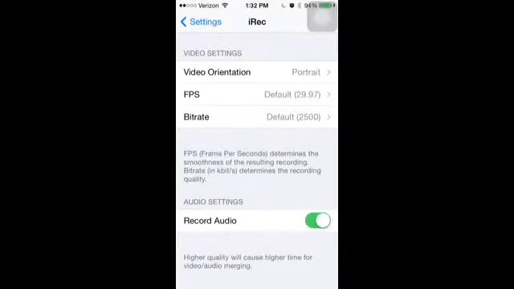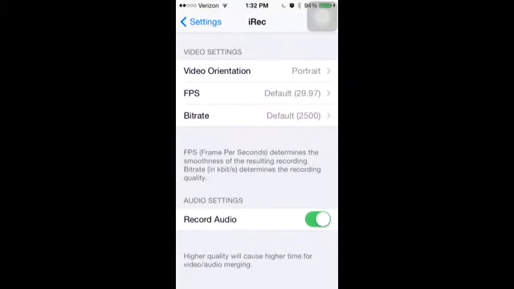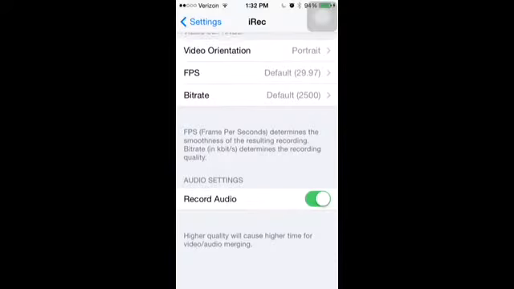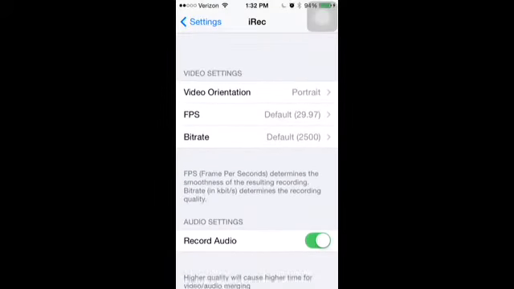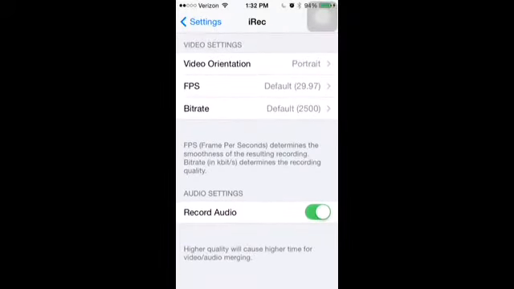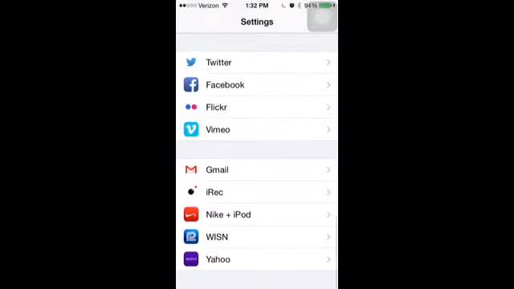and you want to take the record audio off, but I'm using it just so you guys can hear my voice. And when it's done like that, you will actually be able to record a lot better without lagging on your game. But yeah, that's basically how you guys record it.